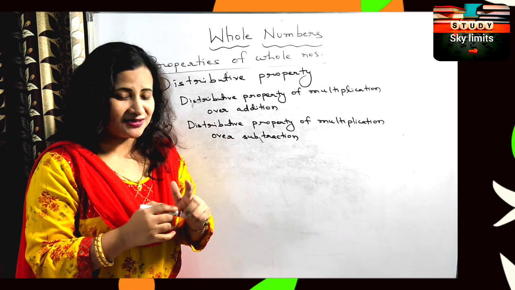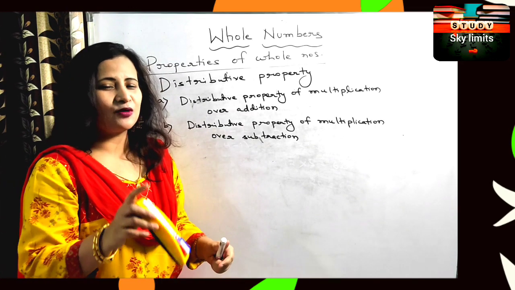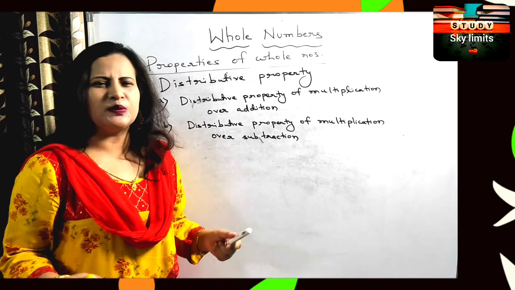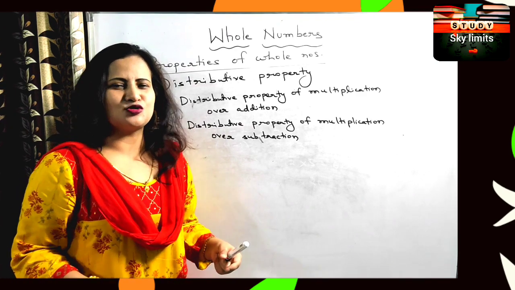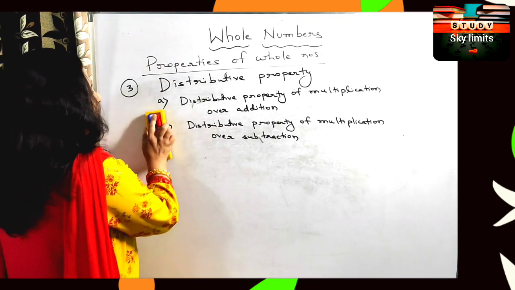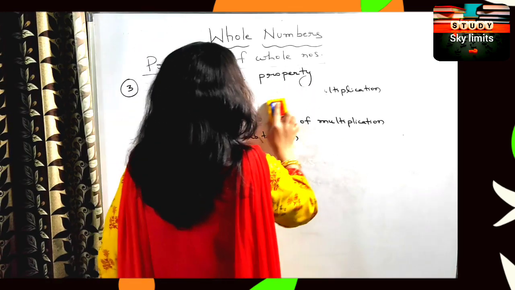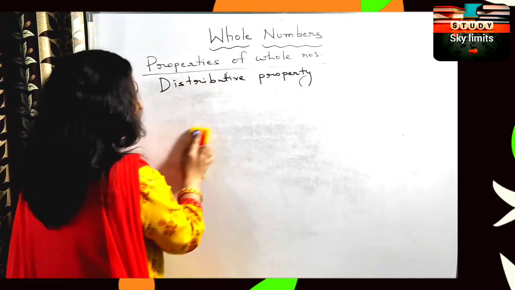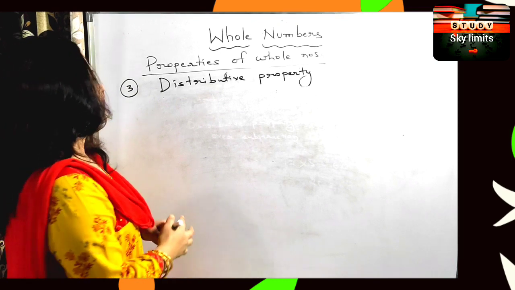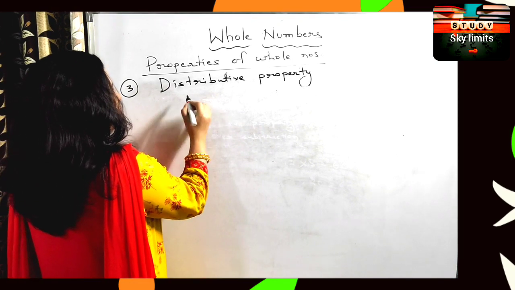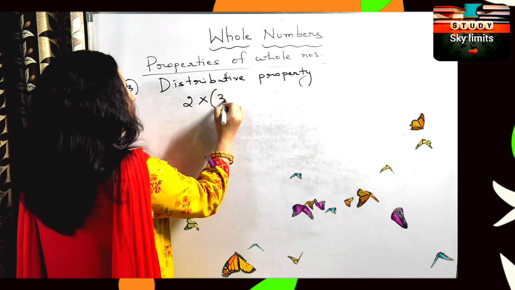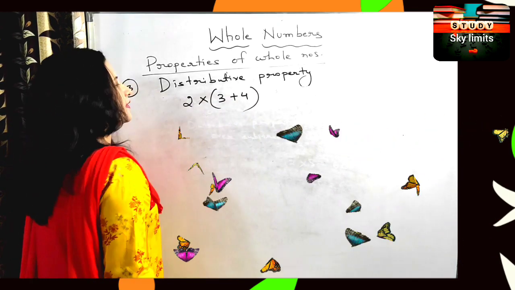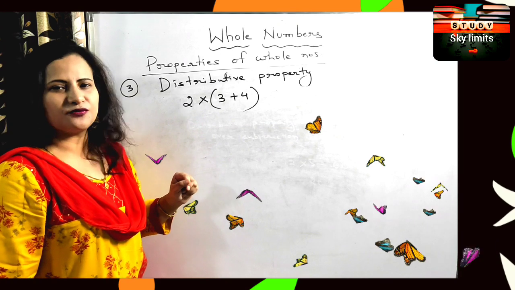It's very, very important. Once you solve the questions using the distributive property, you will see your questions are solved so quickly and it's very easy to solve. Okay, so let me explain both of them. Let us take the first one. Let me write down. Suppose 2 multiplied by 3 plus 4. Okay, 2 multiplied by 3 plus 4.